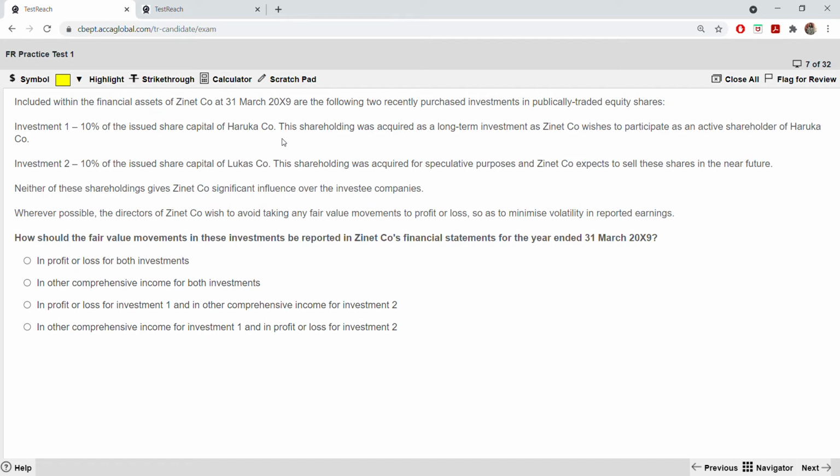So is it in P&L for both investments, or in other comprehensive income for both investments, or P&L for one investment and other comprehensive income for the other one, or other comprehensive income for investment 1 and P&L for investment 2? What is it? The right answer is, it is in other comprehensive income for investment 1 and P&L for investment 2.